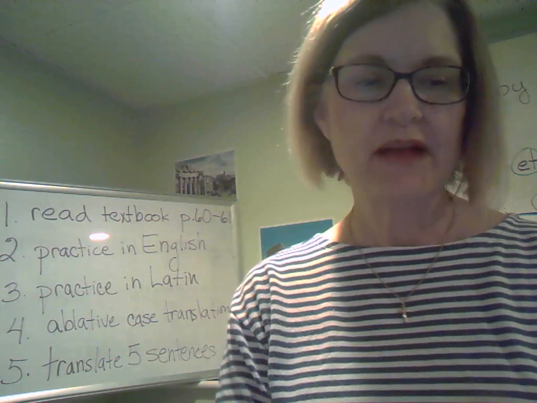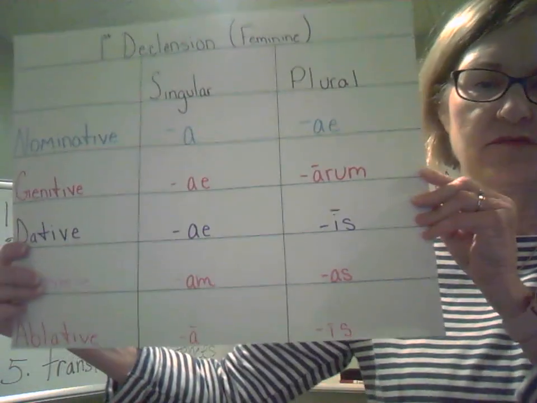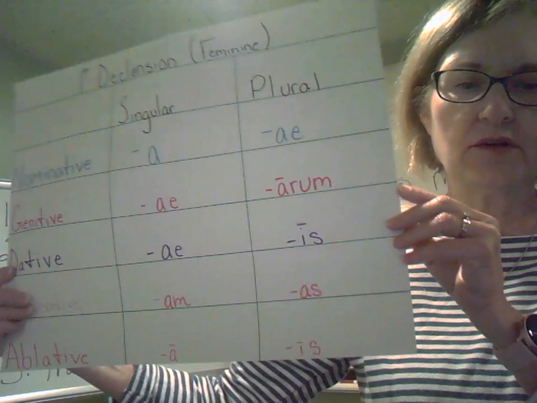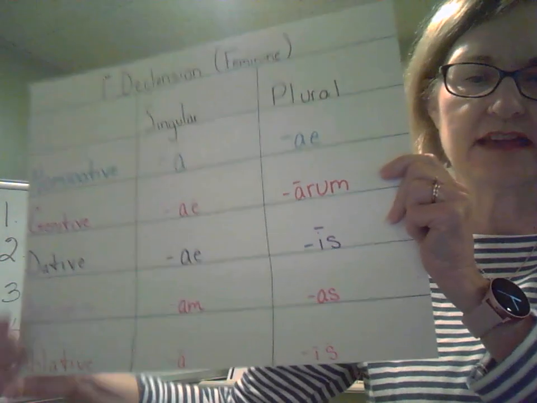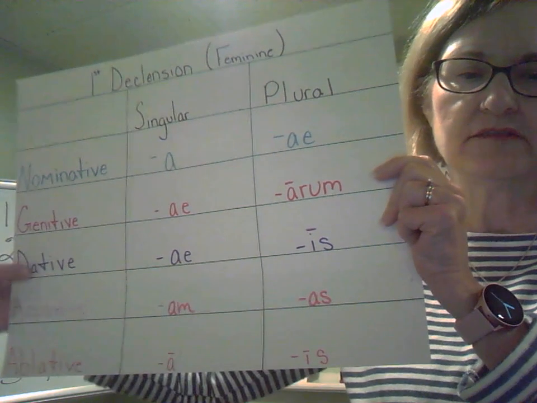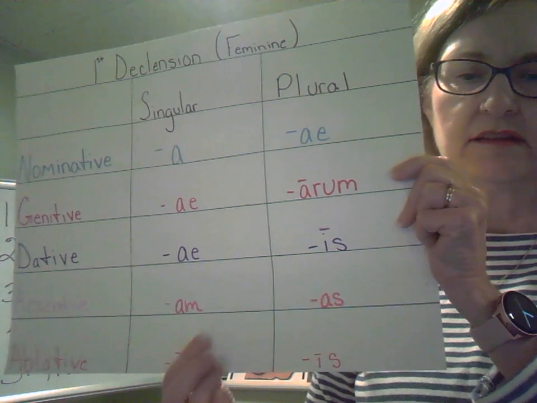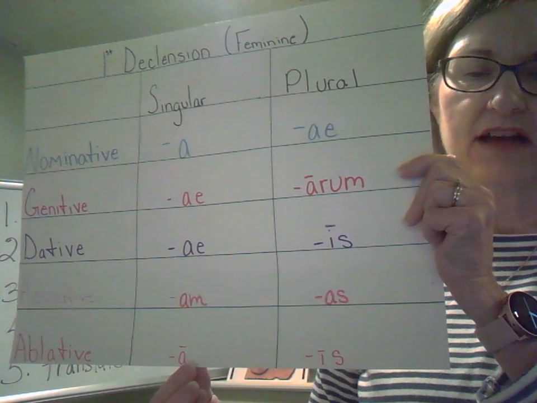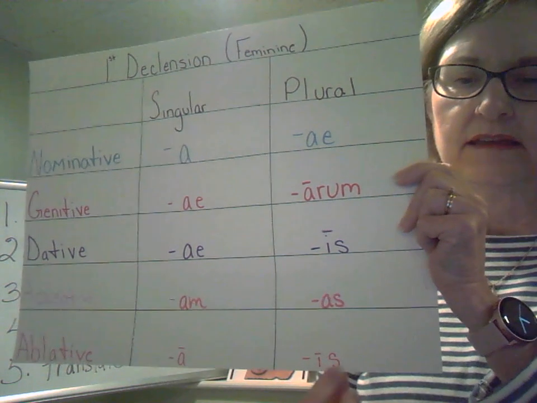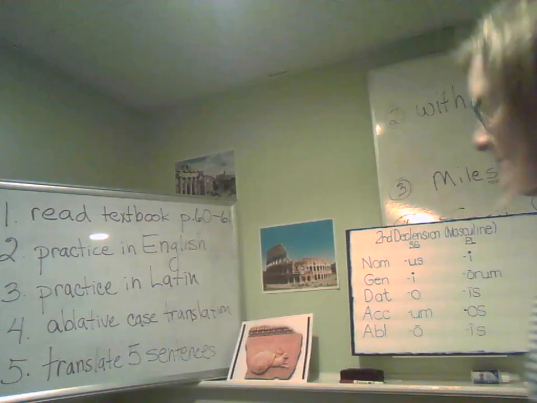So, vocab quiz. Then we're going to learn about the ablative case. Remember these charts? Go look for them. This is the first declension feminine. We're going to learn about the ablative case, which is way down here at the bottom. Nominative, genitive, dative, accusative, ablative. The first declension looks like a with a macron over it for the singular, and it's an is for the plural. Let's look at the masculine.